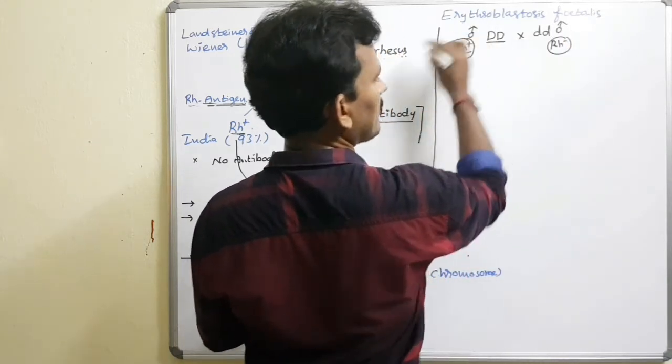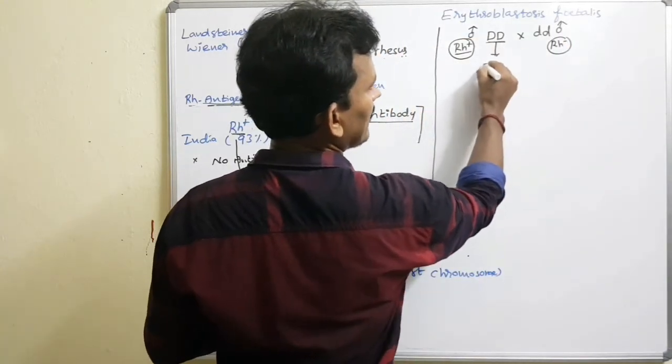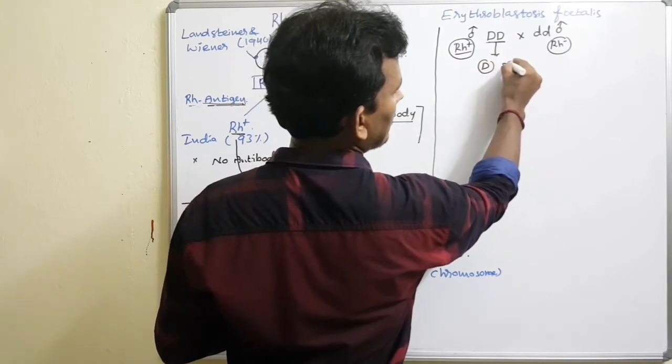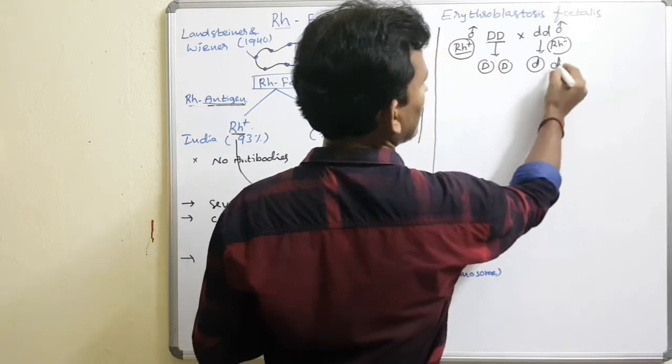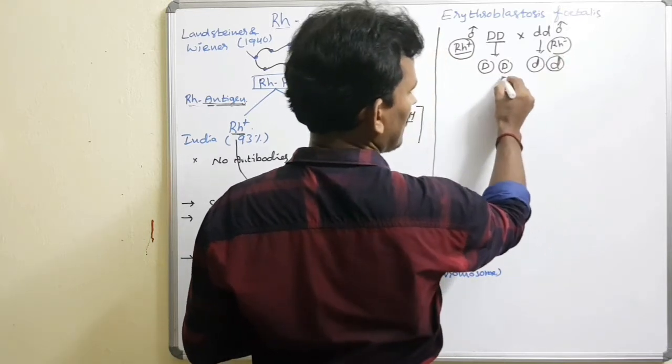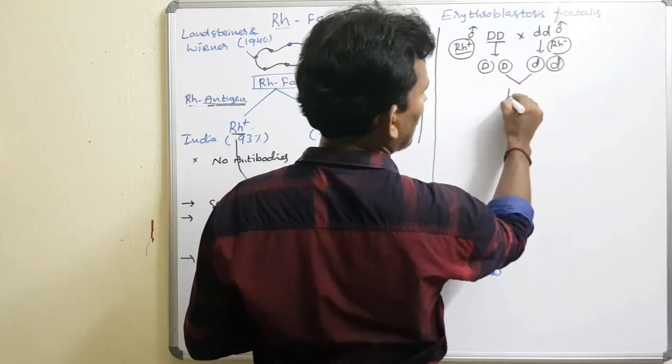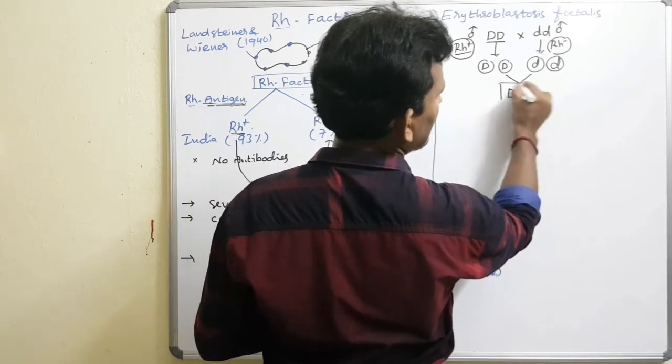Each forms gametes, D and D, and here also d and d. When the gametes are crossed, ultimately capital D, small d is formed in the offspring generation.